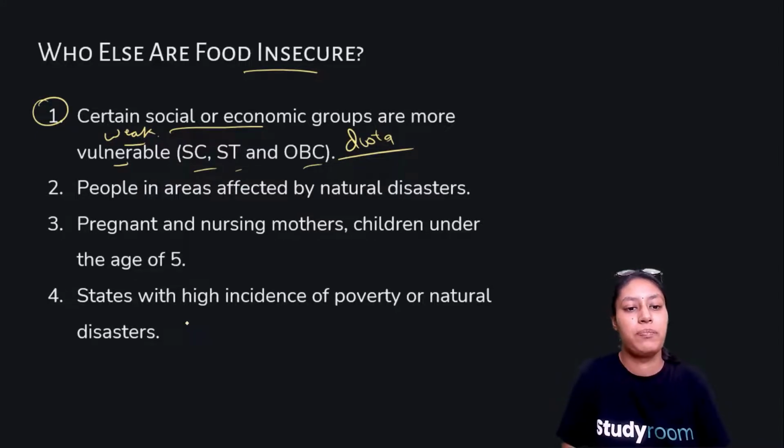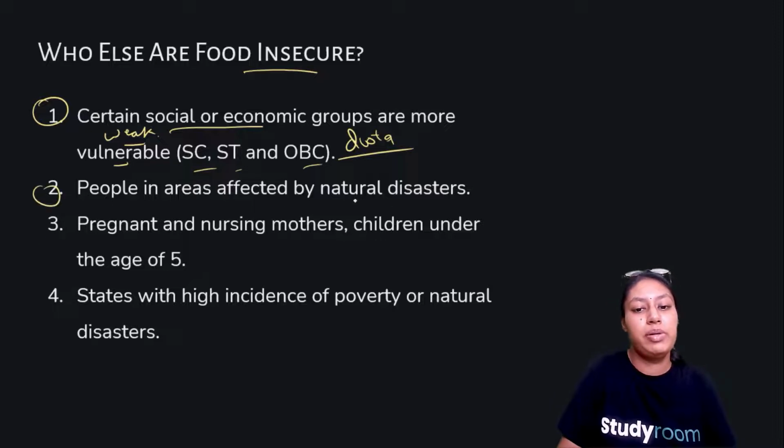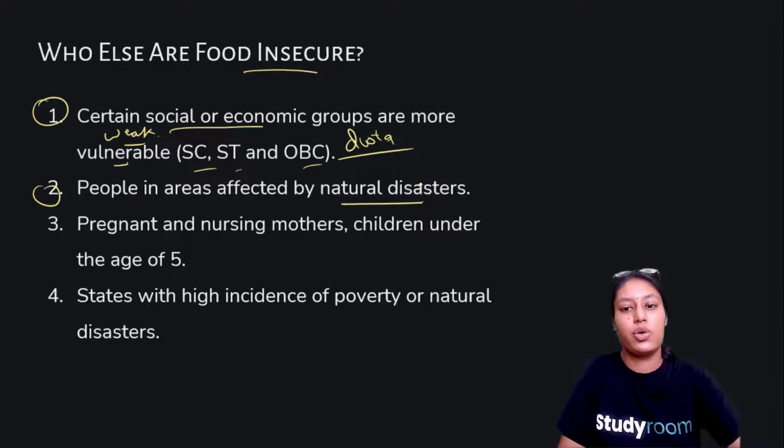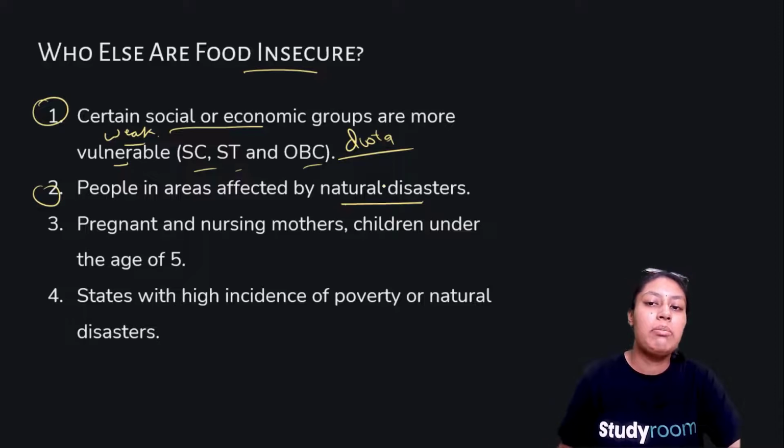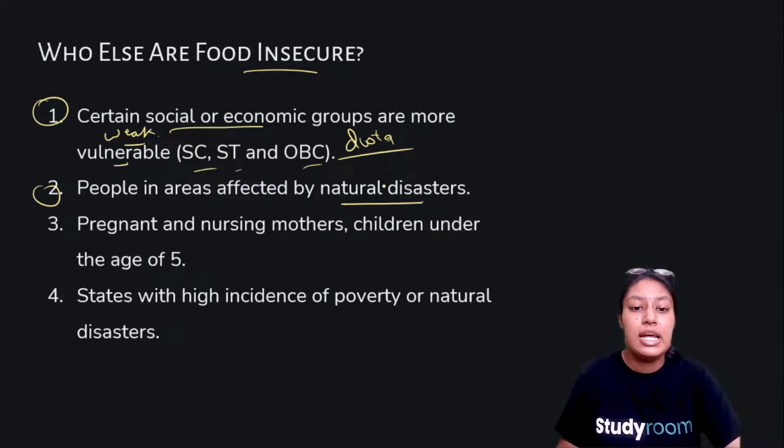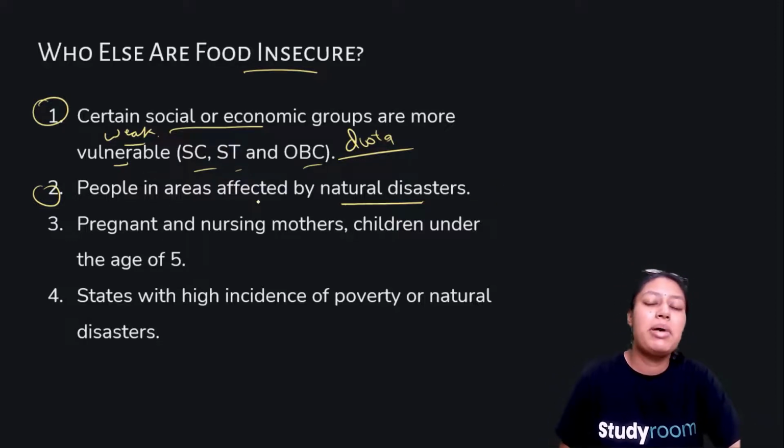Second, we have people affected by natural disasters. If a natural disaster comes, it's very unpredictable and uncertain, and people lose a lot of things. People lose their property, sometimes their lives, and all the resources they have. So at that time they are also food insecure. People who are affected by natural disaster or natural calamity are also food insecure.